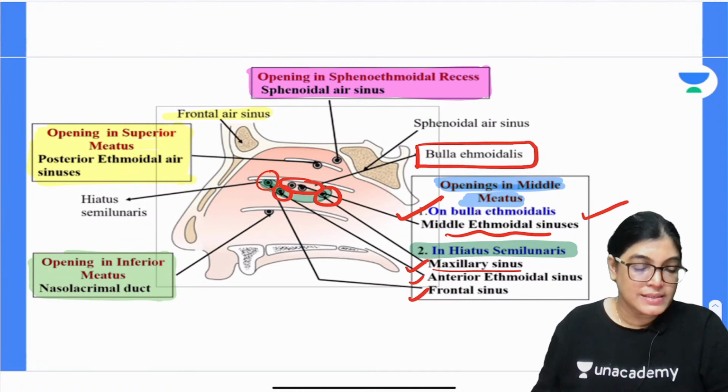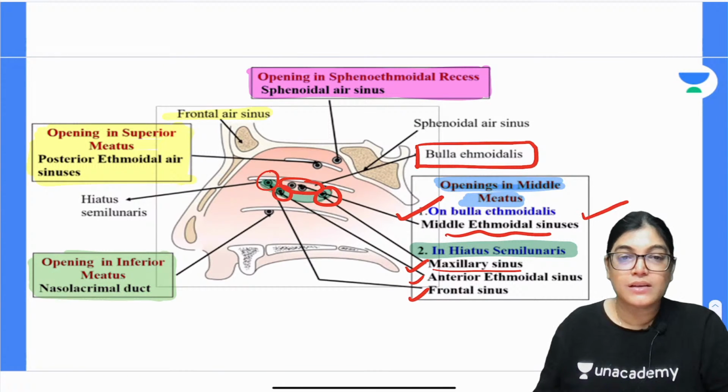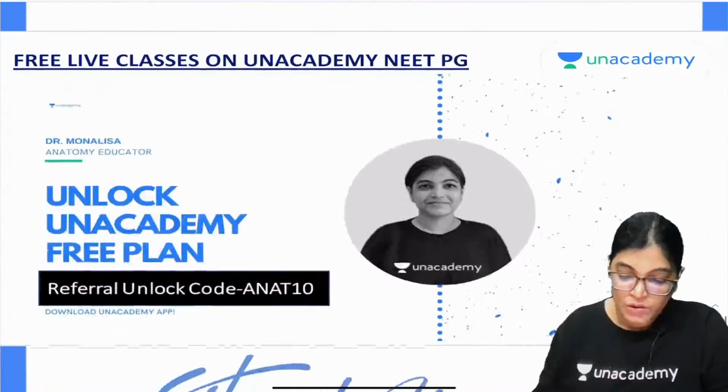Absolutely right. Yes. So my dear aspirants, these are all the openings in the lateral wall.